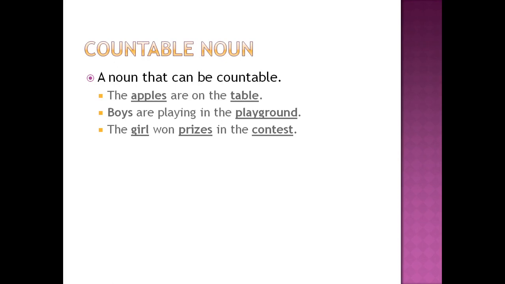Let us see what is countable noun. A noun that can be countable is called countable noun. For example, the apples are on the table. Here, apples and table are countable nouns because we can count the apples and table.